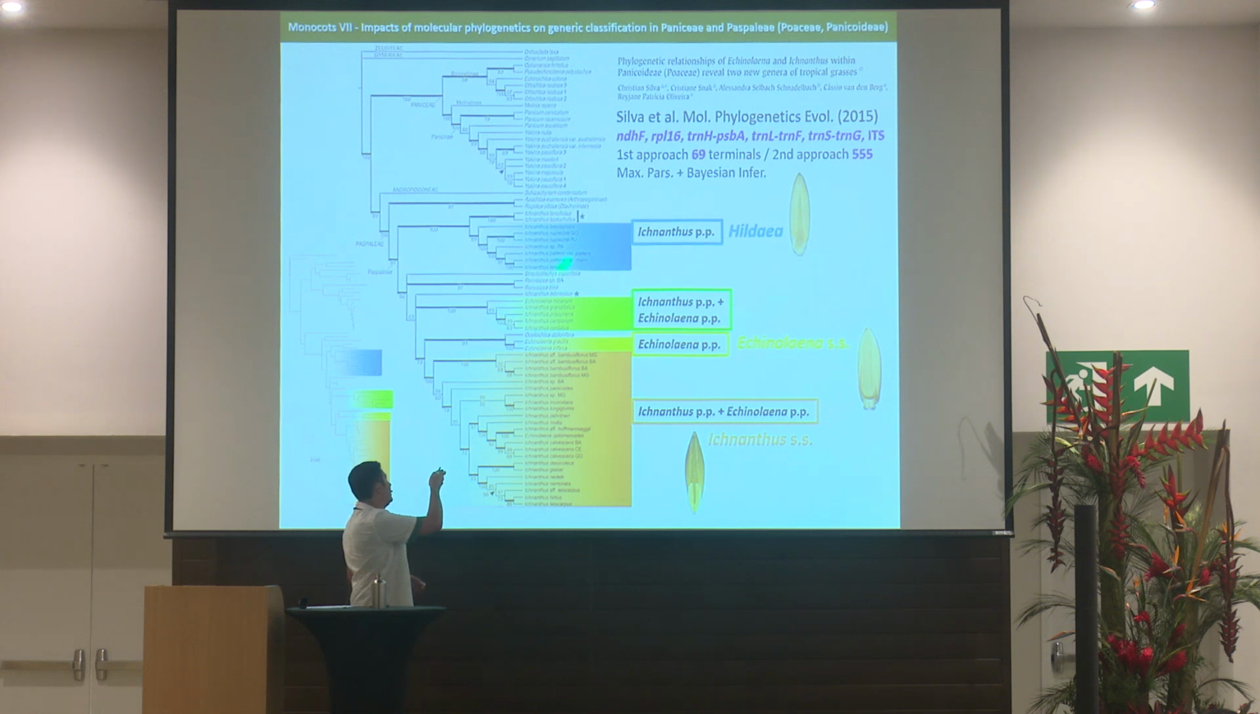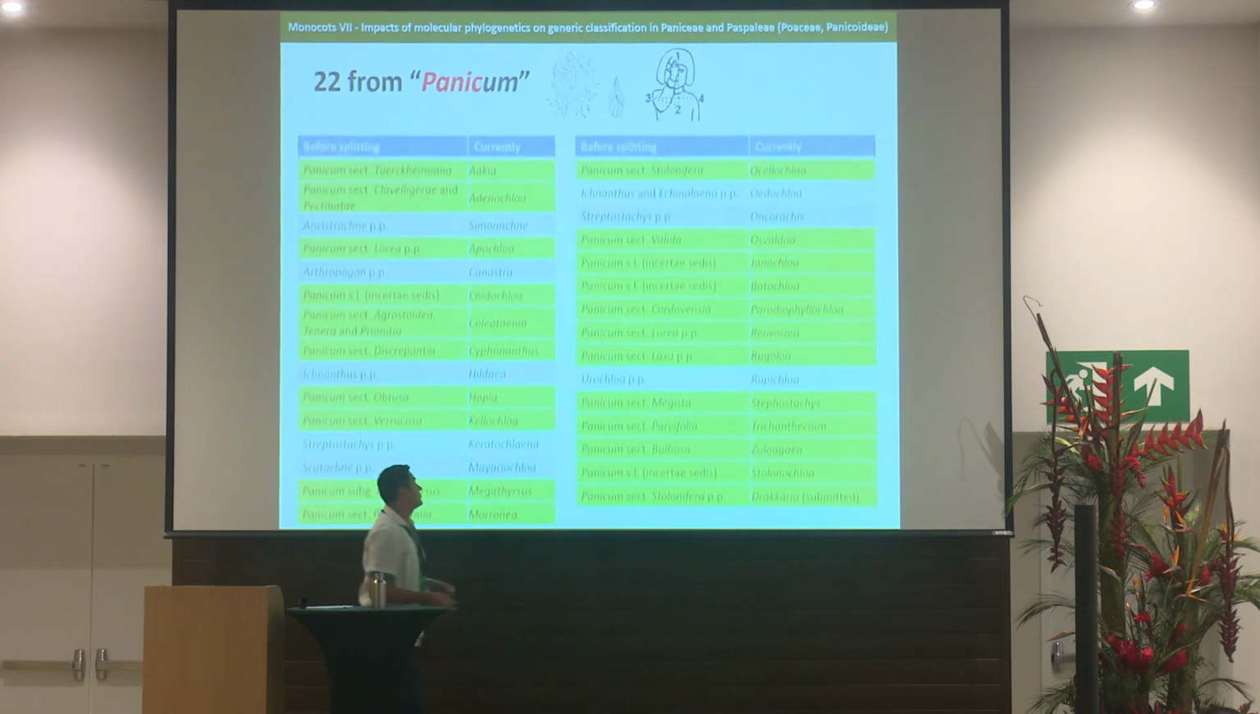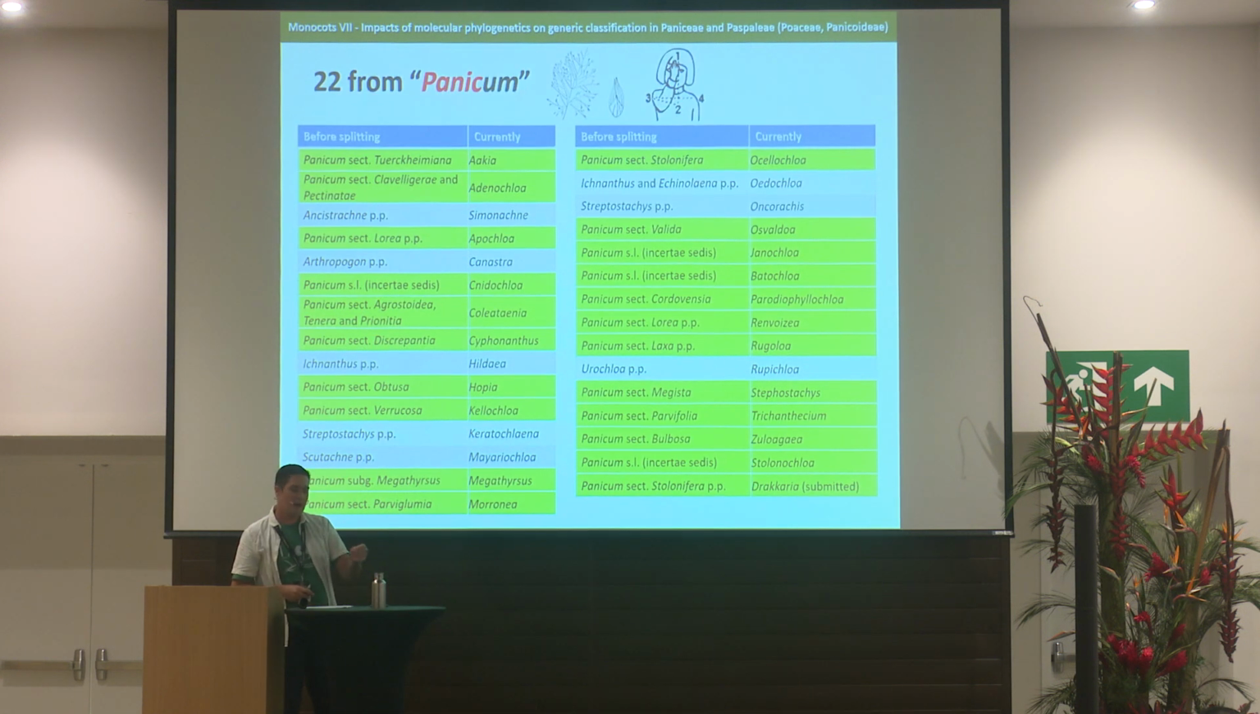The species here in this blue clade were transferred to a new genus called Eudea, with short scars, and the species here in the clade in green were transferred to Eudocloa, possessing convex swellings at the base of the upper floret. So, I also would like to highlight that 22 of the 30 genera that were segregated since Genera Graminum were from Panicum. So, Panicum is really a mess. Panicum is frightening.